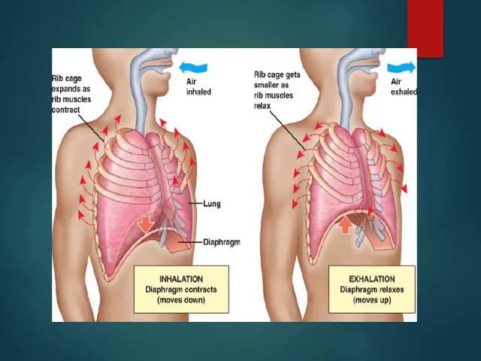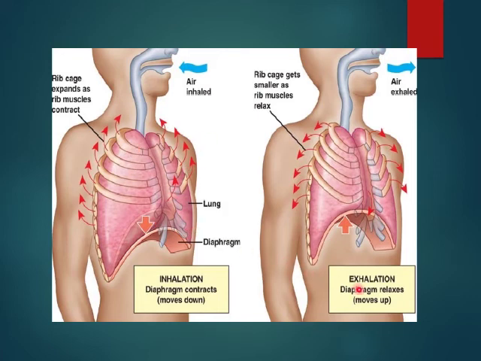This is the diagram showing inhalation and exhalation. In inhalation we can see the diaphragm contracts and moves downward. It was here and it has moved downward so that the lung capacity can increase.